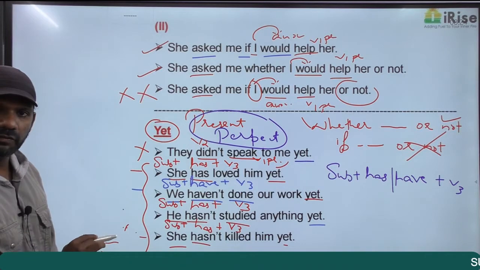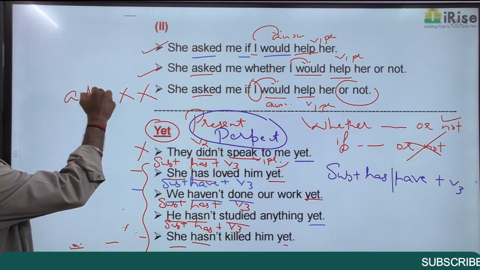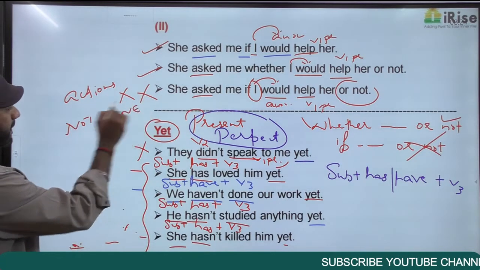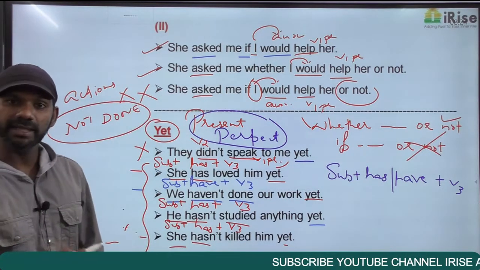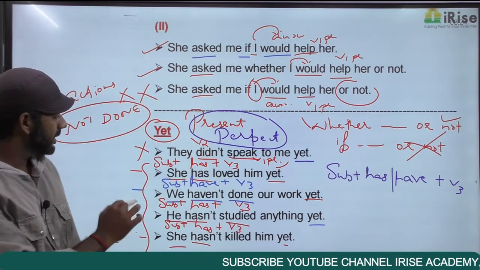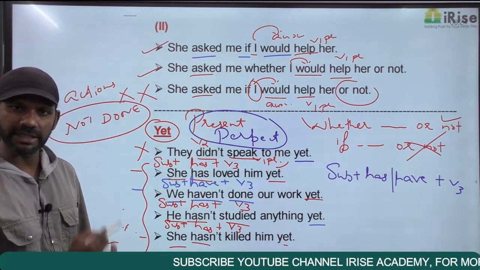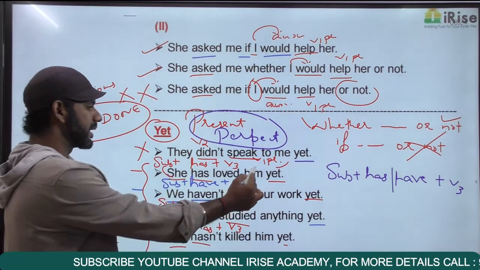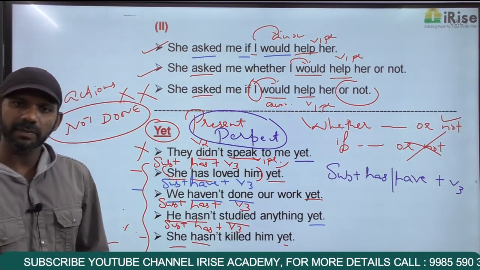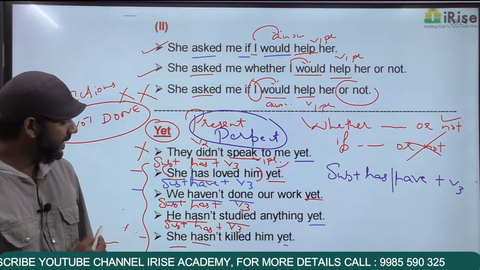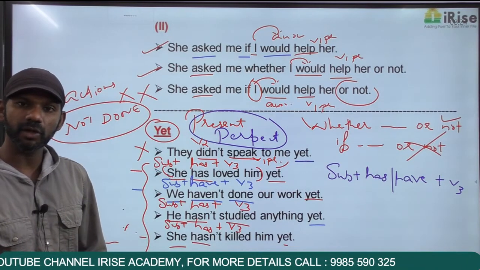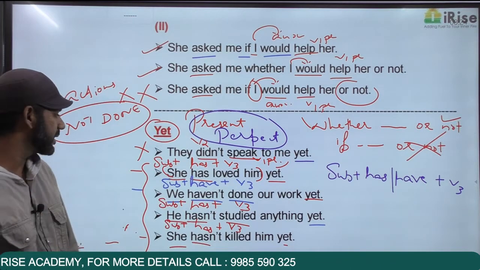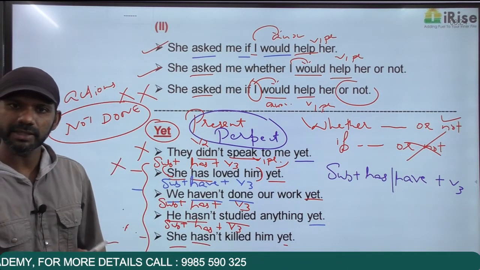Yet comes in the present perfect tense, and yet is for actions that are not done. That is the rule. Now come to the second statement; the first one is eliminated. She has loved him yet. She has loved him means the sentence talks about an action that is done. As I told you, yet is for actions that are not done, so the second statement is grammatically wrong.